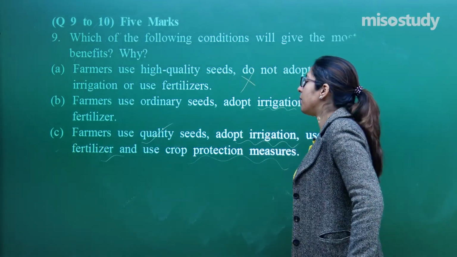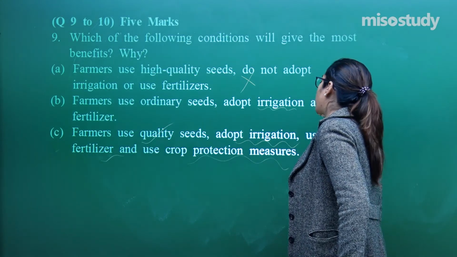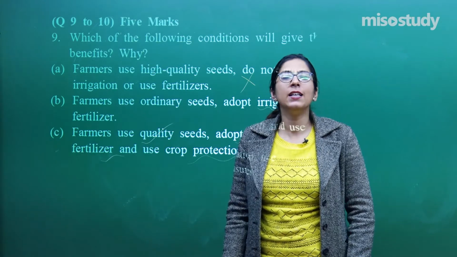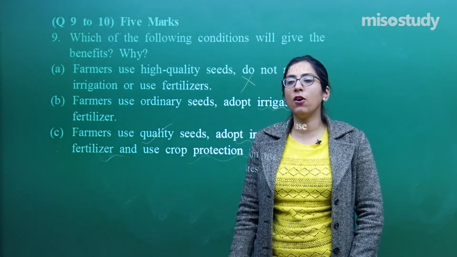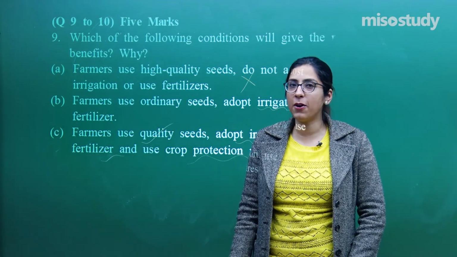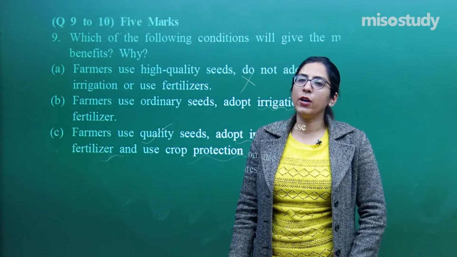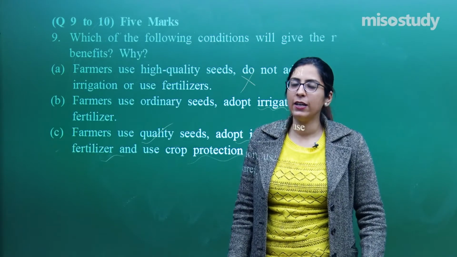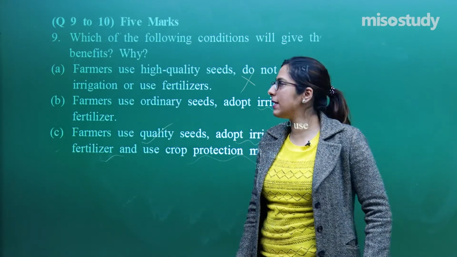Now the last, they are mentioning that they are using crop protection measures as well. That means they are talking about which chemicals? They are talking about the pesticides, the insecticides, and the weedicides as well. So if they are using all those things, that means our productivity will also increase. So this is how you have to answer.